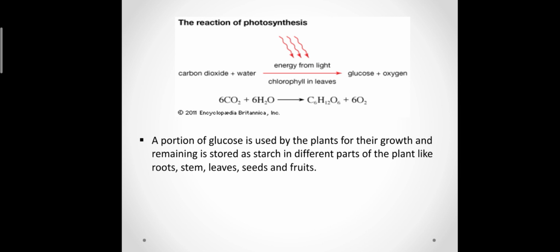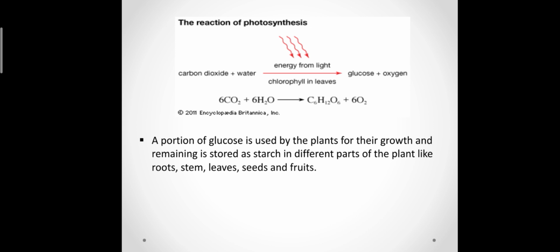Now what is photosynthesis? The reaction of photosynthesis: as we know, carbon dioxide we get from the atmosphere, water from the ground, and energy from the sunlight which we get from the sun, and chlorophyll is present in the leaves. When they combine together, the products formed are glucose and oxygen.